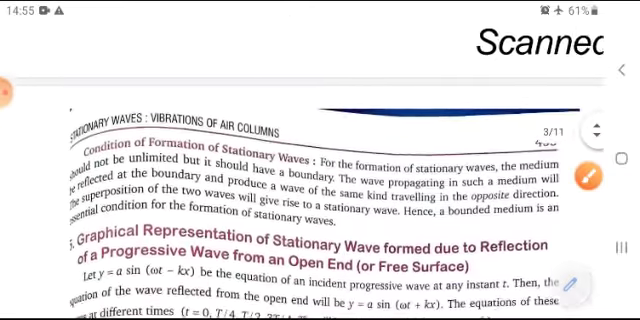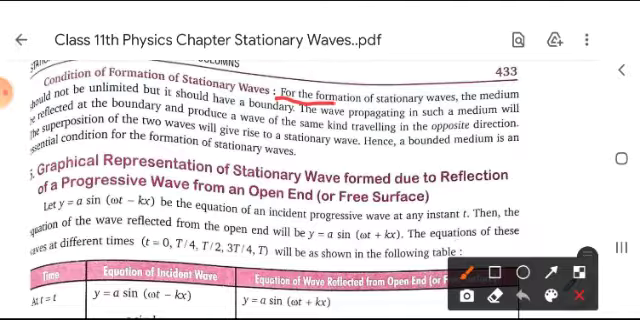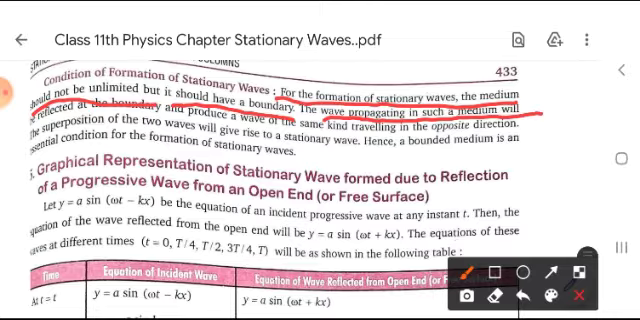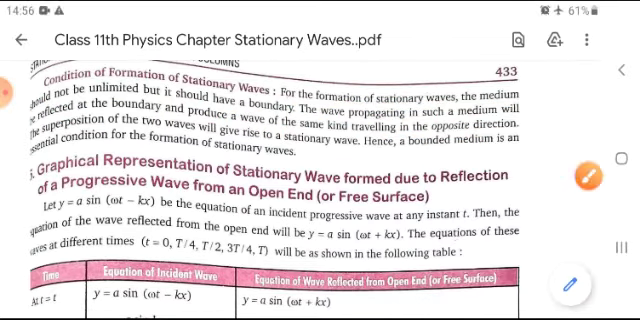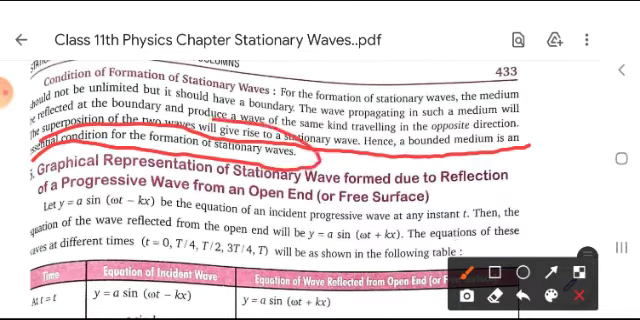Okay. So what is the condition for formation of a stationary wave? For formation of stationary waves, the medium should not be unlimited, but it should have a boundary. The wave propagating in such a medium will be reflected at the boundary and produce a wave of the same kind traveling in the opposite direction. The superposition of the two waves will give rise to a stationary wave. Hence, a bounded medium is an essential condition for the formation of a stationary wave. This is very important for you.